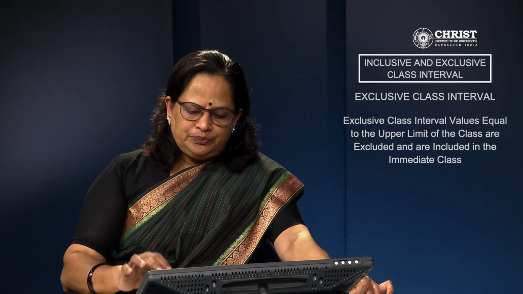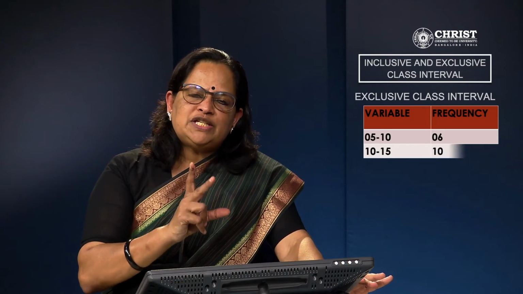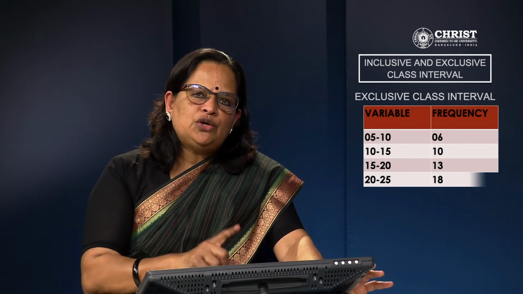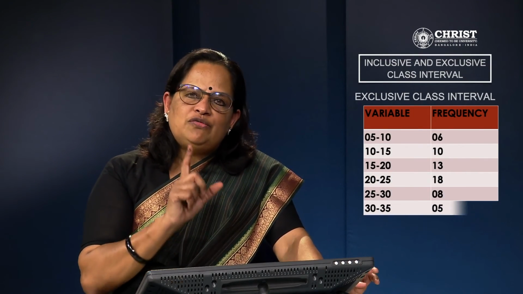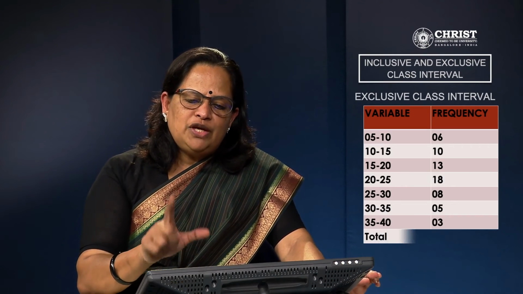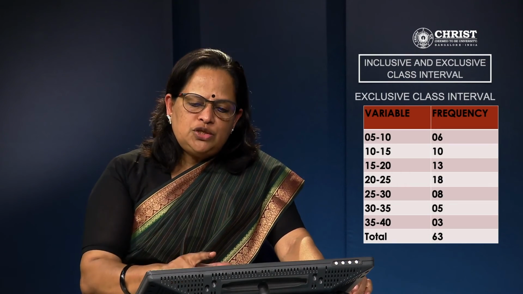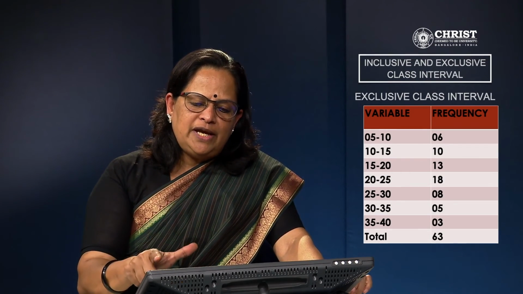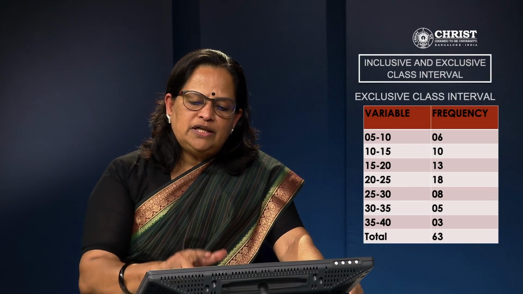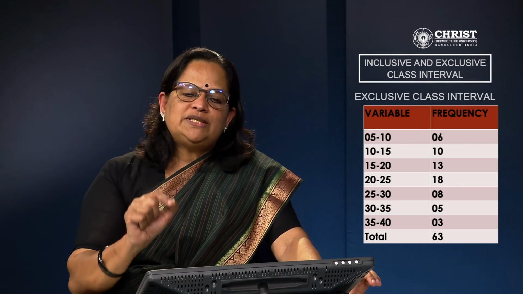Now we are coming to the exclusive class interval. In exclusive class interval, values equal to the upper limit of the class are excluded and are included in the immediate next class. Now we will see how we have done that. Variable 5 to 10. Always remember, first starting value will be 0 or a multiple of 5. So here also we are following the same rule. 5 to 10, frequency is 6. 10 to 15, it's 10. 15 to 20, 13. 20 to 25, 18. 25 to 30, 8. 30 to 35, 5. And 35 to 40, 3. So total frequency is 63.